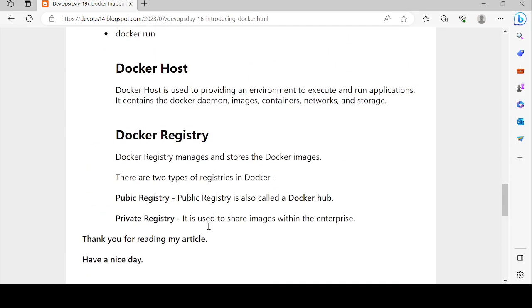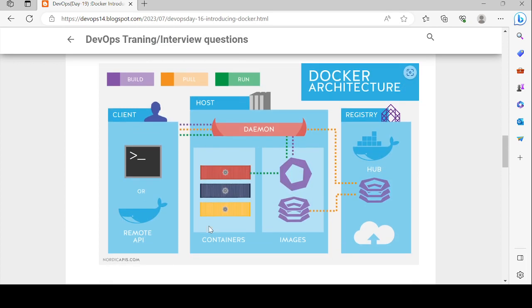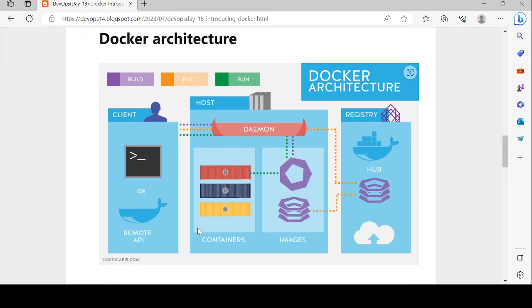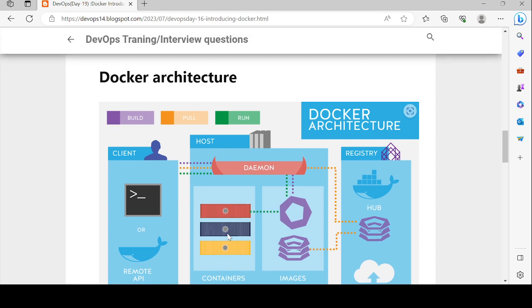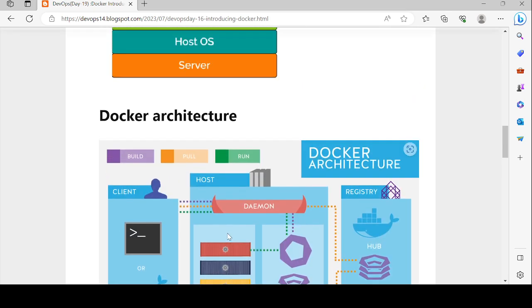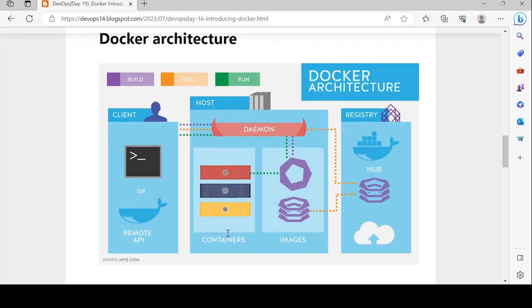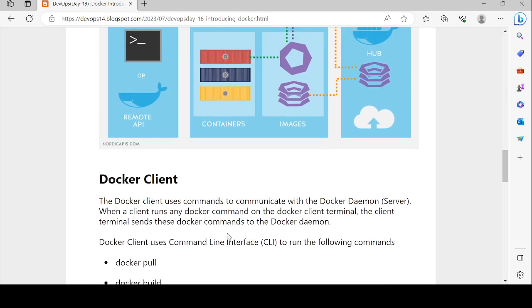So that's about the Docker architecture. If you want to explore more about the host, which is the main part and also has the network and storage, you can watch my next videos which I will be posting on my YouTube channel. For now, this is the simple architecture and simple introduction to Docker. It gives you an overview of what Docker is and how it works.